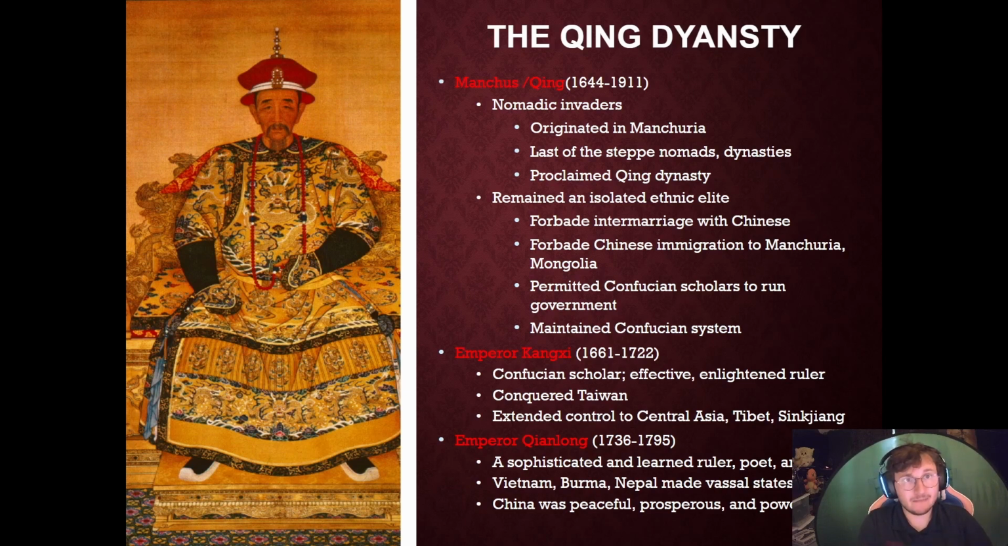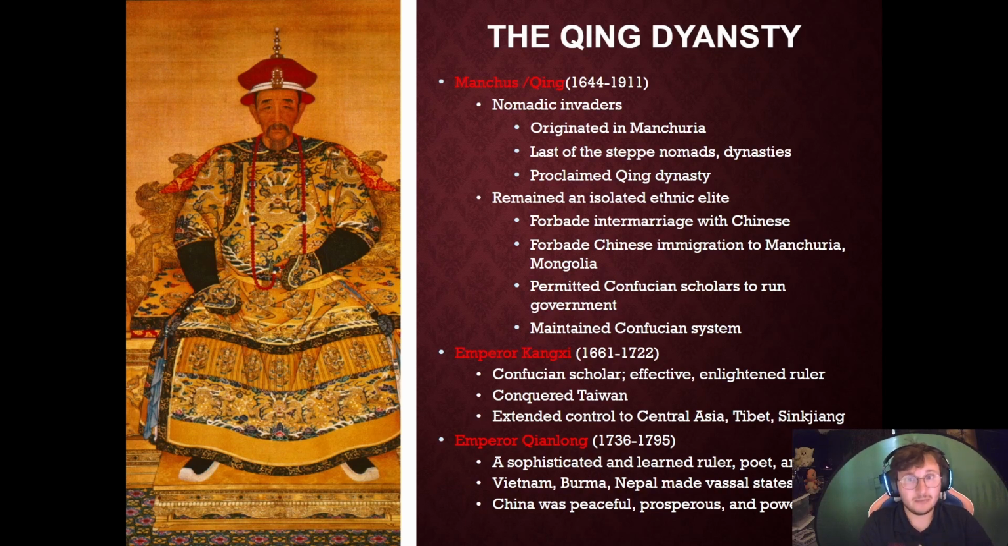So we have two big emperors you need to know for the Qing Dynasty. Emperor Kangxi is a Confucian scholar. He's an effective, enlightened ruler. Under his rule, he's going to conquer Taiwan. He's going to extend control into Central Asia, Tibet, and Xinjiang, which is in what is today Central China, what then was Central Asia.